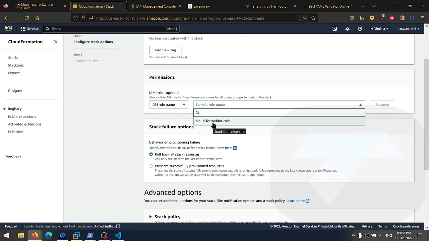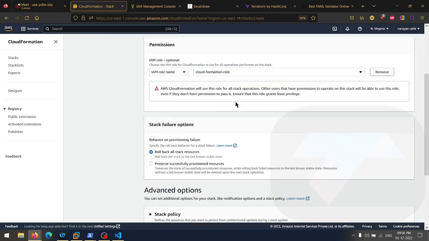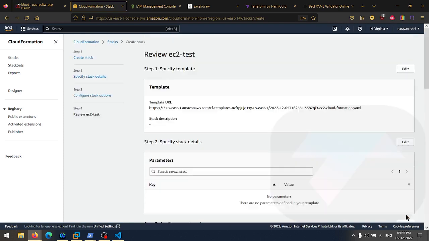Only roles which are created for CloudFormation will be listed here. This role was created for CloudFormation, that's why we are seeing it here. There's no other role for CloudFormation. Just click here. Go back, scroll down, click on next.